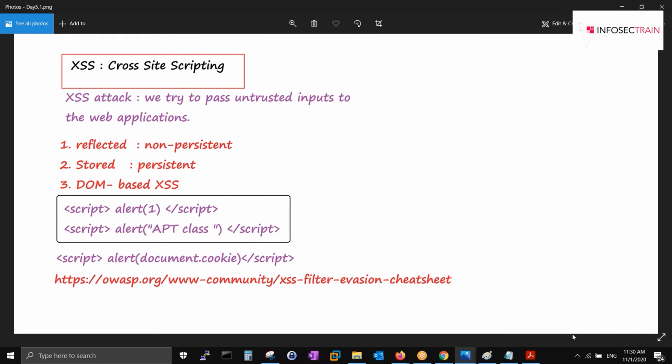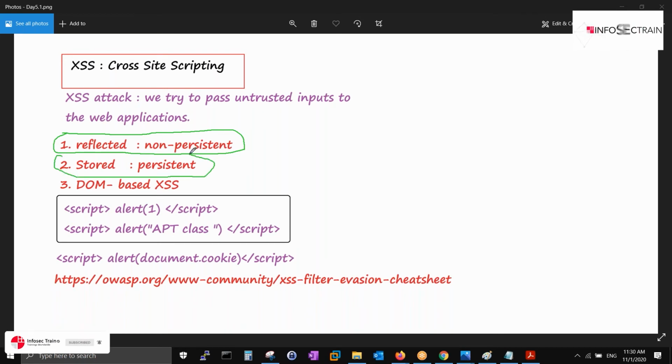you see this one, the reflected one is known as non-persistent. That means it is not staying there in the database. Stored one is storing where? Storing into the database. That is why it is persistent. It is staying there for the website for a longer period of time. This is just you click on OK, it goes away. It is just reflecting the result to you and it goes away. Nothing will be saved anywhere. It is just client side. Storing, it is going into the database server and storing somewhere. So that is why persistence is there.